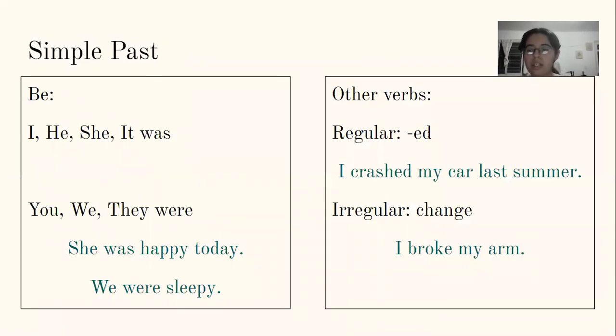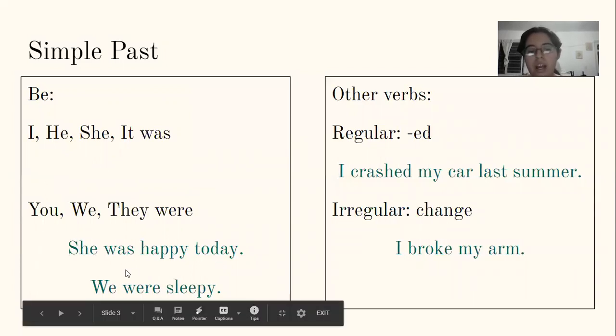As we have seen before, the verb to be is different than other verbs, and it has two forms, was and were. So I, he, she, it go with was, and you, we, they go with were. For example, she was happy today and we were sleepy.